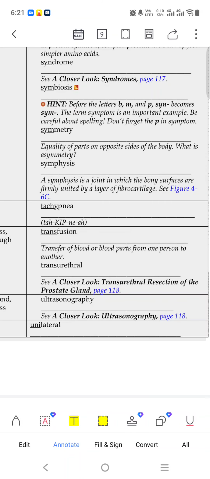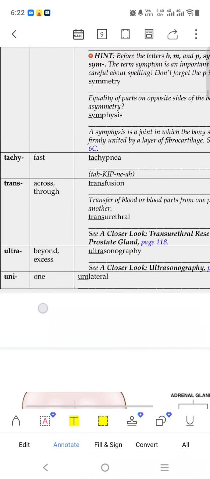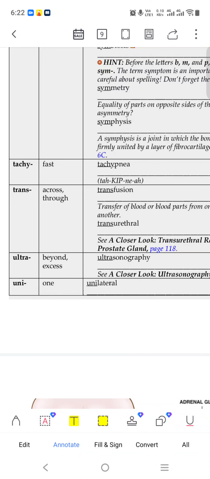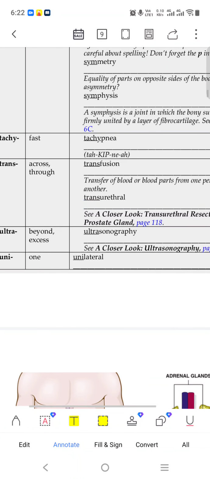Symmetric means equally a part on the opposite side of the body. What is asymmetric? Symphysis. A symphysis is a joint in which the bony surfaces are firmly united by a layer of fibrocartilage. The symphysis is the joint area in which things are firmly built.